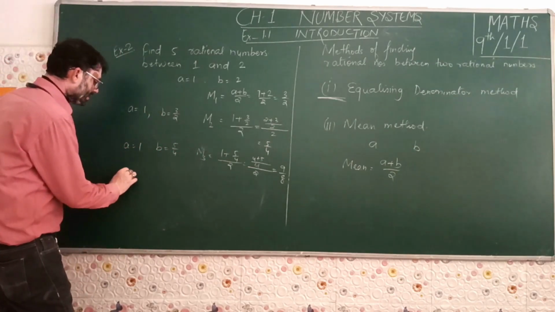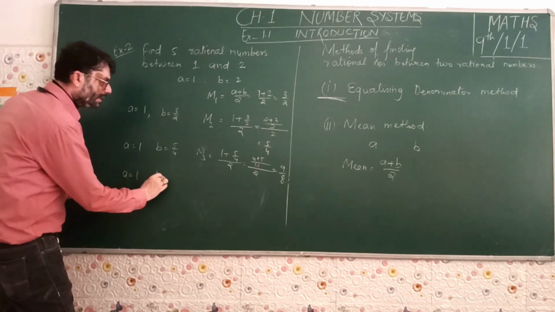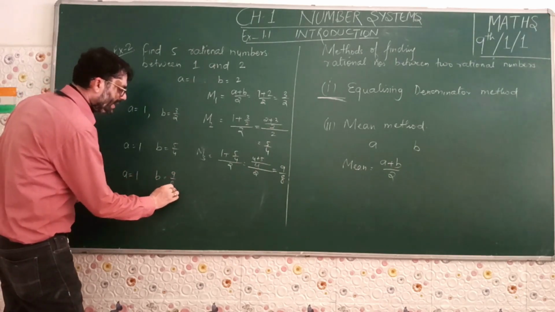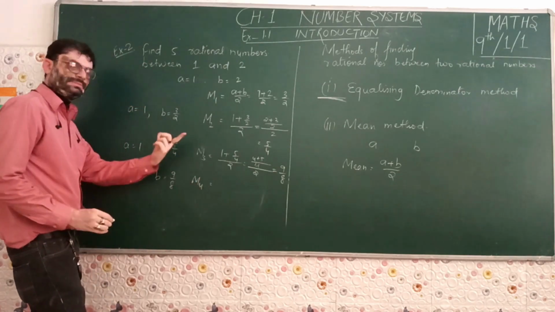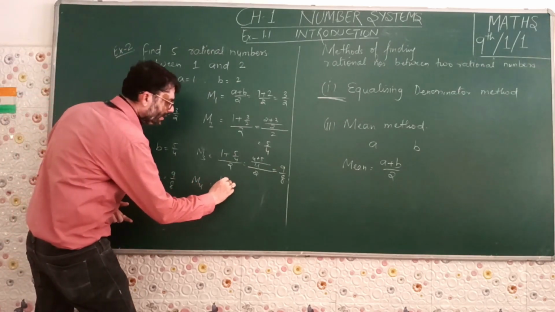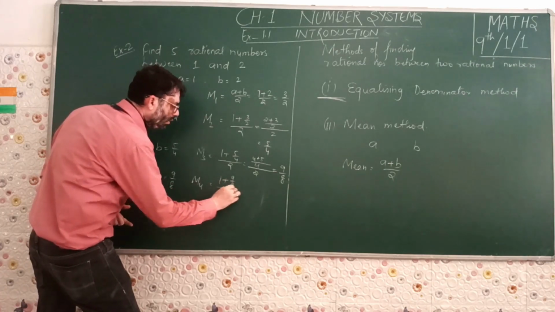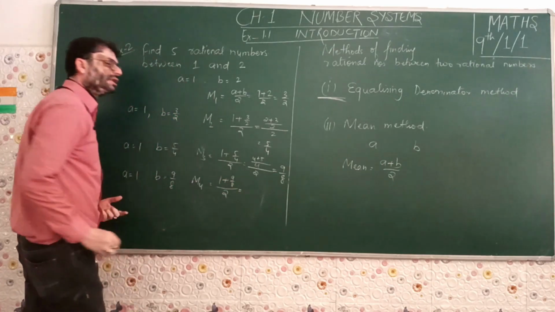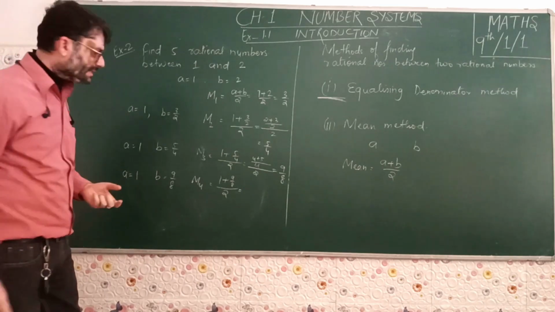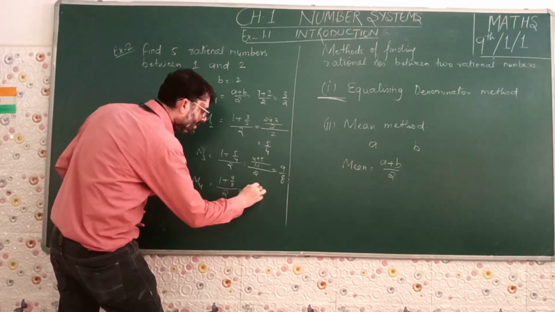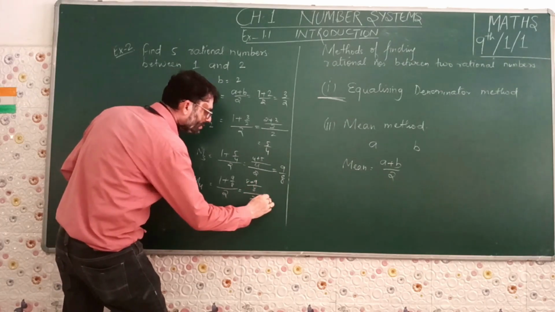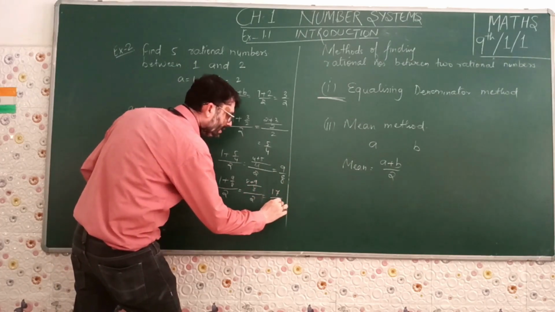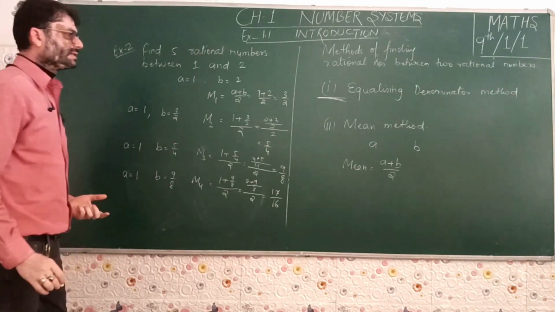Then again for the next one, if A is equal to 1, B is equal to 9 by 8 you have taken. Then the fourth can also be taken again by the formula A plus B by 2. So this is 1 plus 9 by 8 whole divided by 2. Solving the numerator by taking LCM, the LCM would be 8. Then this will be 8 plus 9 whole divided by 2. So this is 17 by 16. This is the fourth rational number we have got.